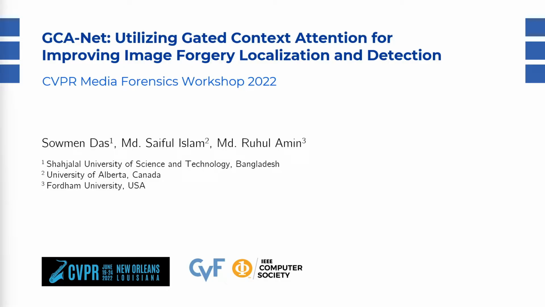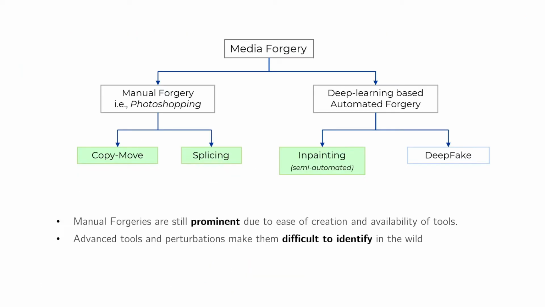Hello everyone, my name is Shoman Dash and I will be presenting our work titled GCA-Net: Utilizing Gated Context Attention for Image Forgery Localization and Detection. This work was carried out in collaboration with my co-authors Mohammad Saiful Islam and Mohammad Ruhul Amin.